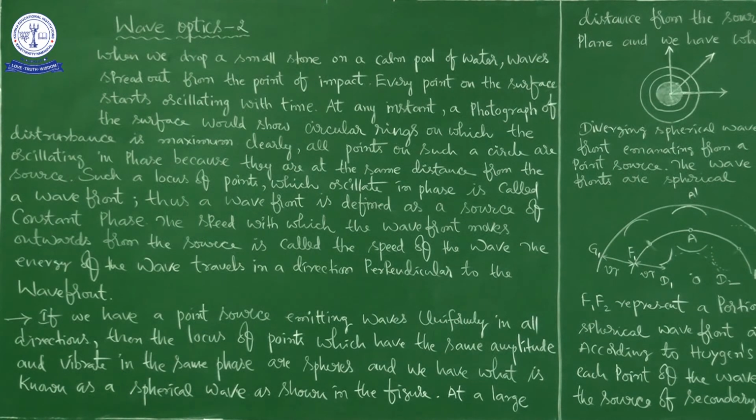In continuation to the last class, in this class we are going to discuss Huygens principle. In our last class, we started this chapter wave optics. So in our previous class, we discussed the contribution from Newton's corpuscular theory of light, next Huygens wave theory of light and Maxwell electromagnetic theory. According to Newton's corpuscular theory, light ray consists of corpuscles, which are small massive particles.